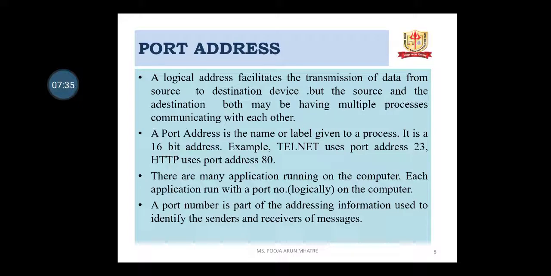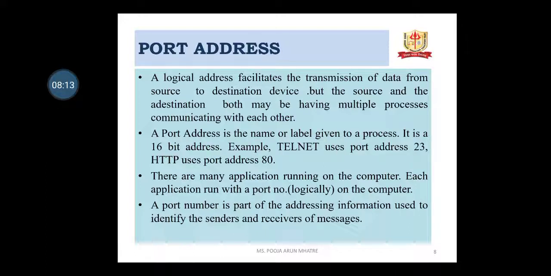Modern computers are designed to run multiple processes simultaneously. The main objective of the internet is process to process communication. For this purpose, it is necessary to label or name the process. So a process needs an address, and the label assigned to the process is called a port address. The port address is a 16-bit address. There are many applications running on the computer, and each application runs with a port number on the computer.